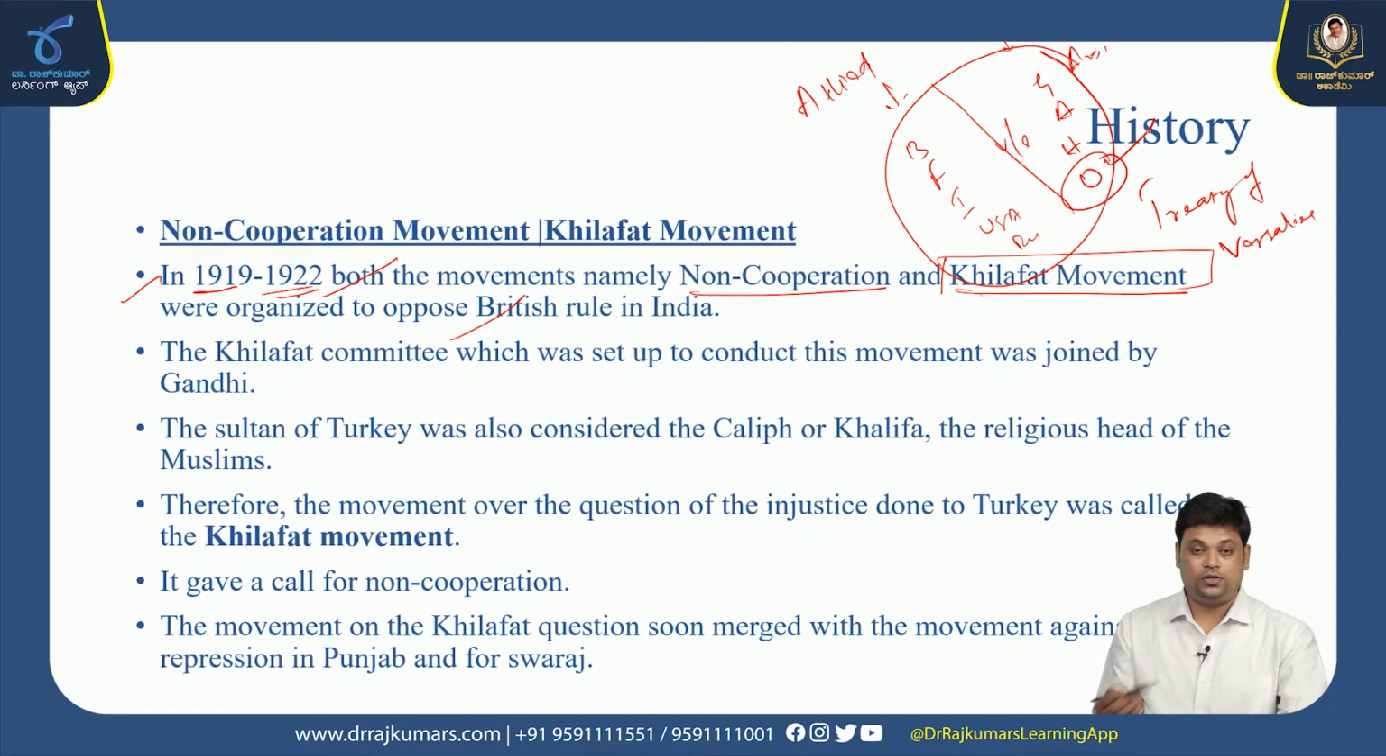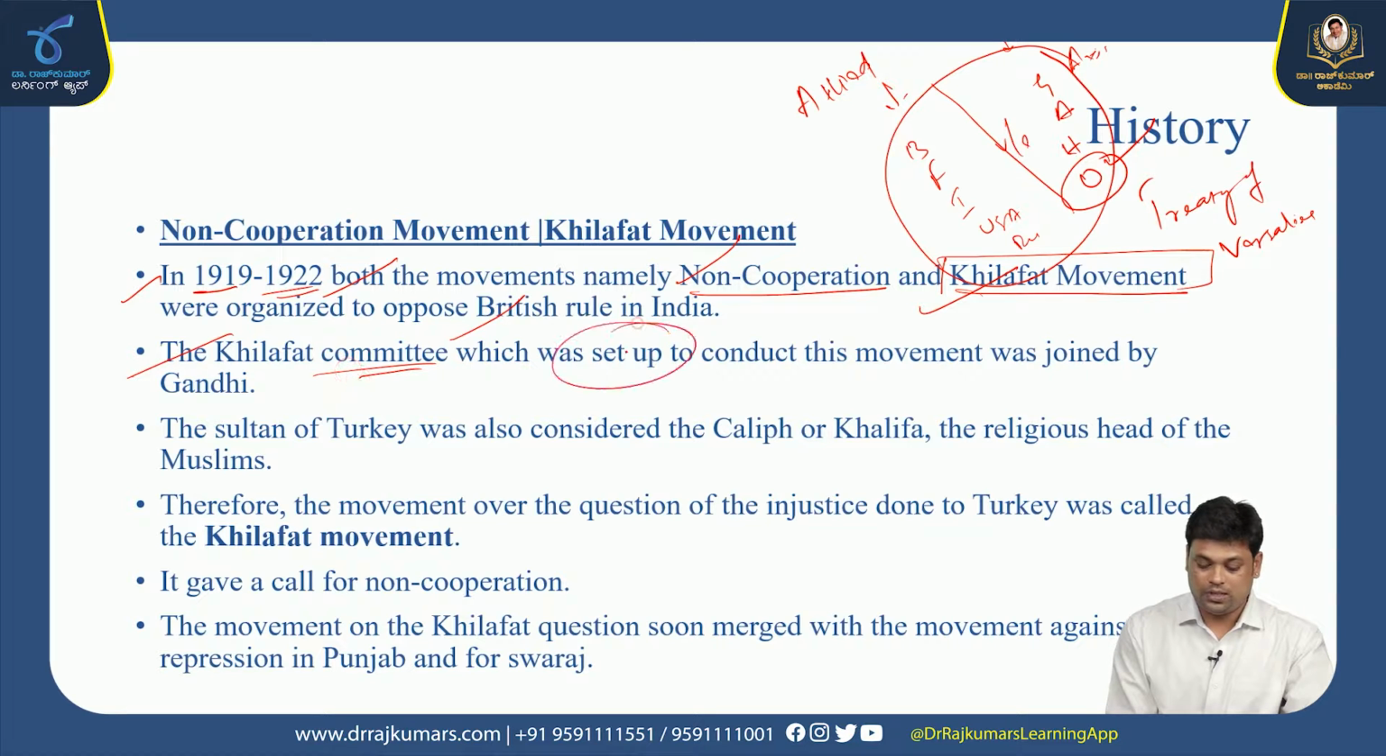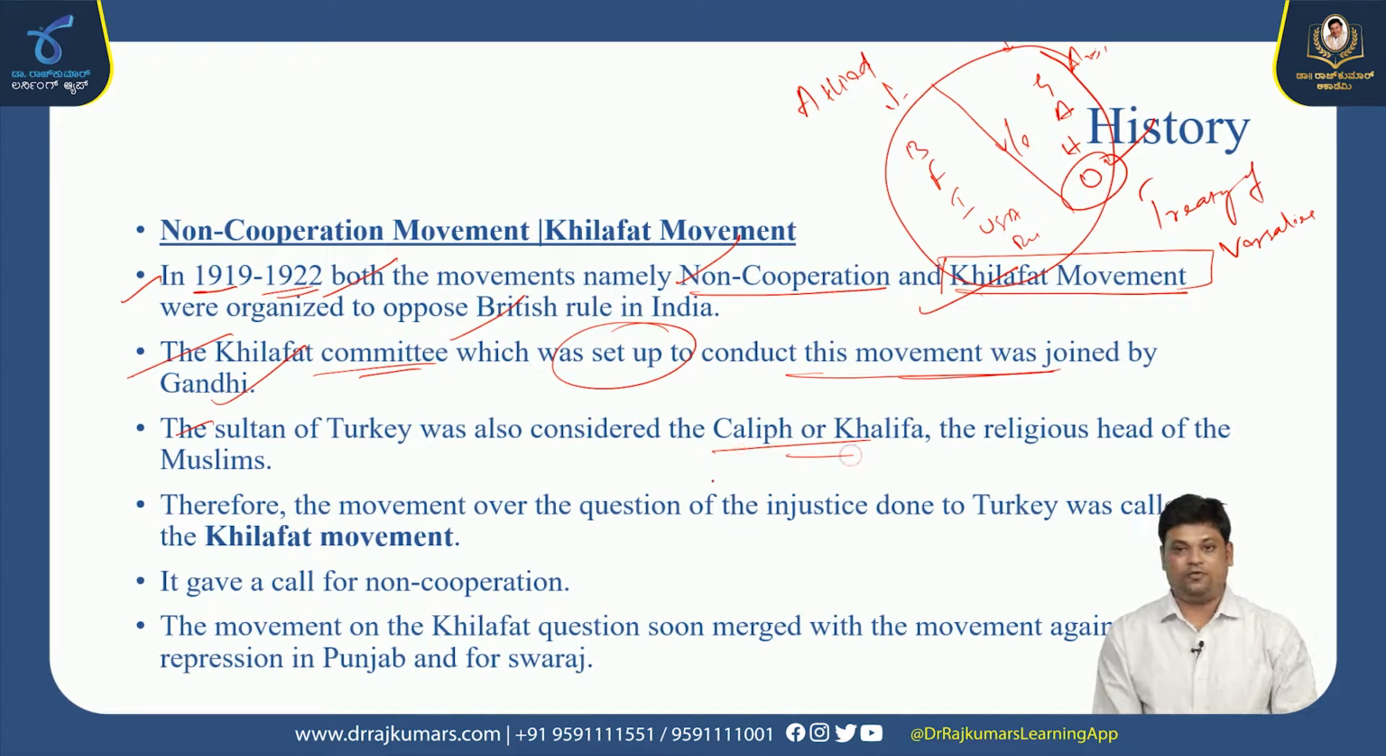Because of that, the Muslim people got agitated and they wanted to launch the Khilafat movement. That is the origin. And the non-cooperation movement is the lineage of Champaran, Kheda, the Ahmedabad mill strike and the anti-Rowlatt Satyagraha. The Khilafat committee, which was set up to conduct this movement, was joined by Mahatma Gandhiji. The Sultan of Turkey was considered the Caliph, meaning religious leader of the Muslims.